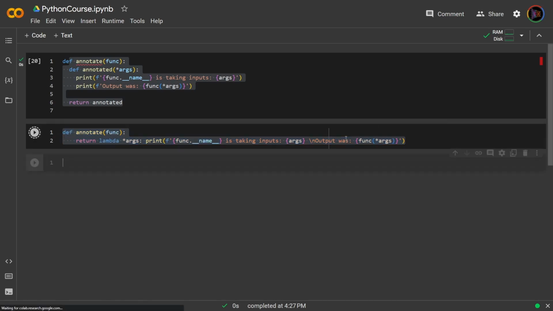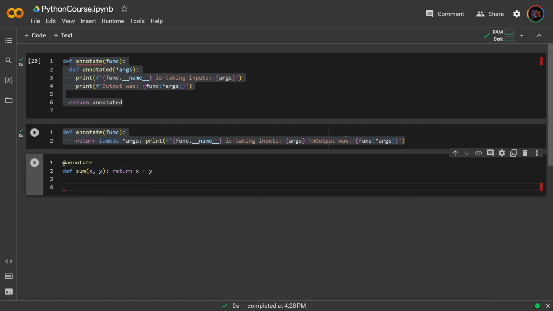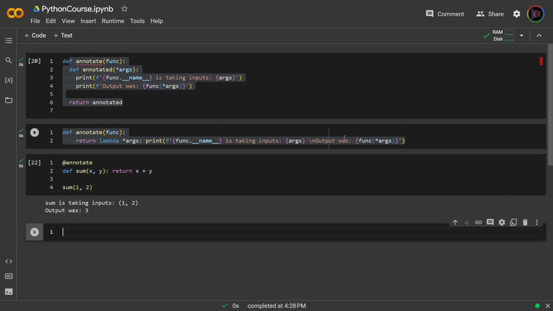inner function. And now if I decorate or annotate a sum function, so annotate sum, we can see that the results will be just the same. And indeed they are, okay? Now we can even go further with this logic. We can even create one big line of nested lambdas.